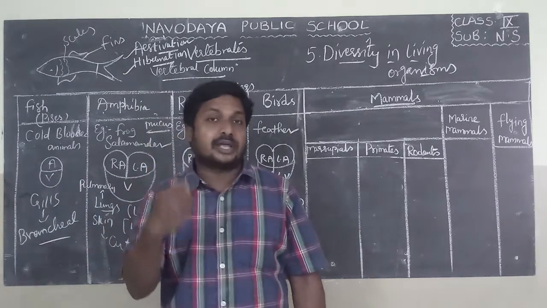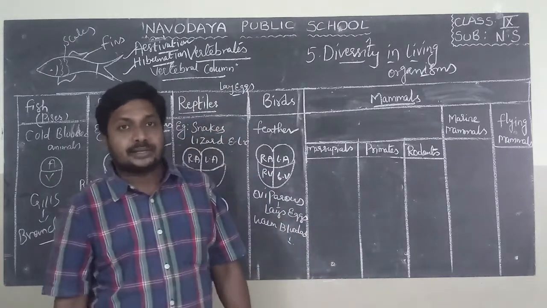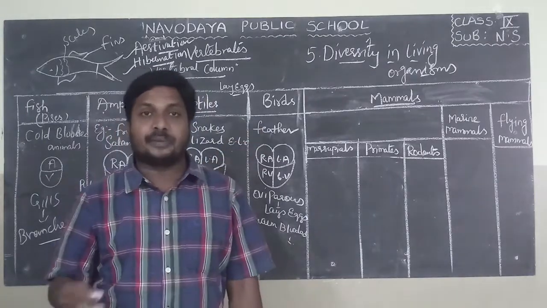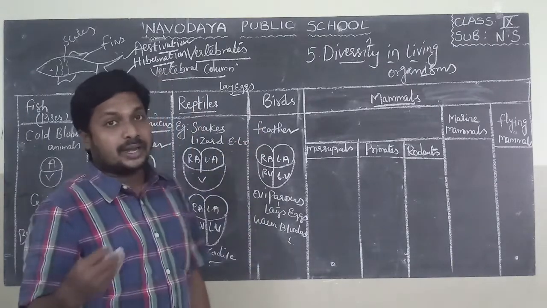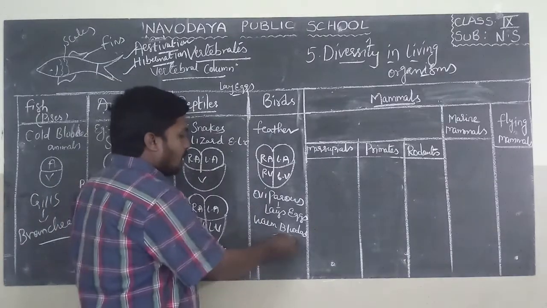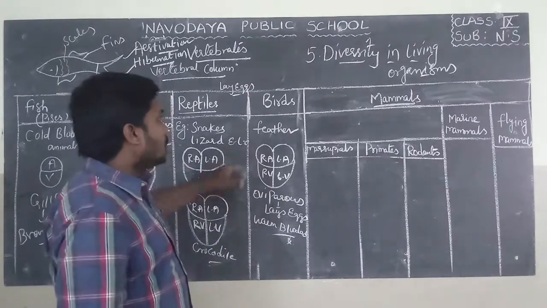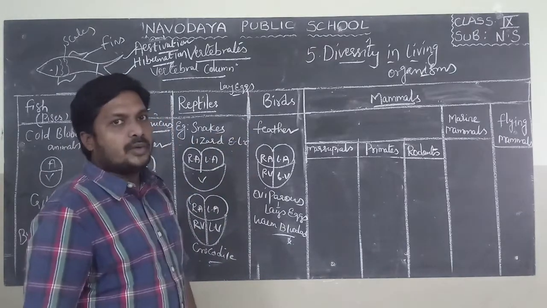Means they can change their body temperature according to their surroundings. If you take birds, birds cannot change their body temperature according to their surroundings. That's why they are called warm-blooded animals. So these are the characteristics of birds.